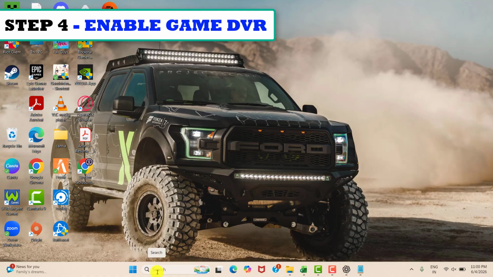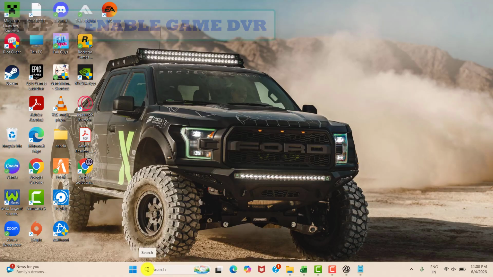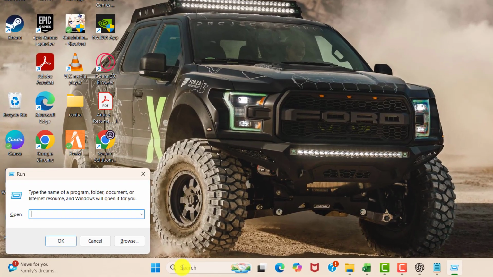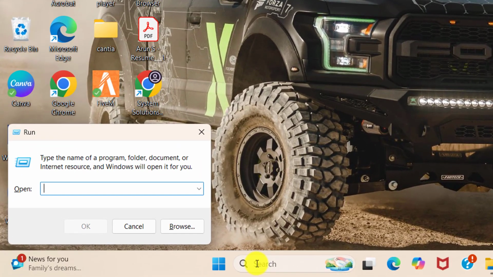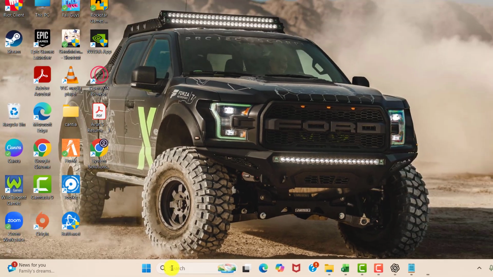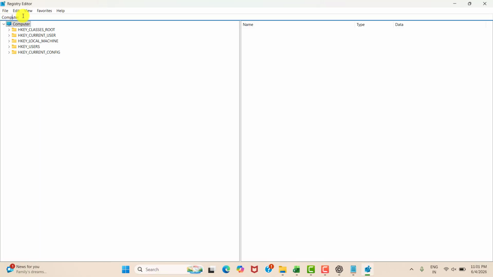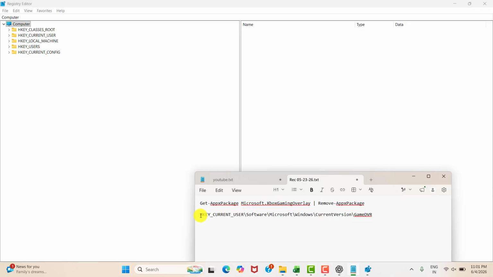So guys, our fourth step is to enable game DVR. For that you need to press Windows R. Once you press Windows R, type REGEDIT and then hit enter and please copy the path in the description and paste it over on the top.